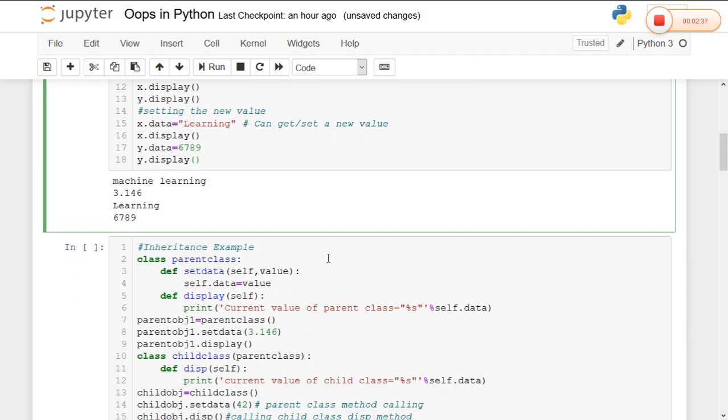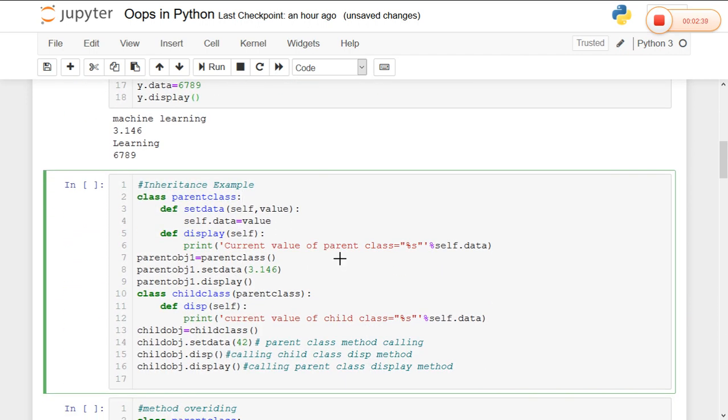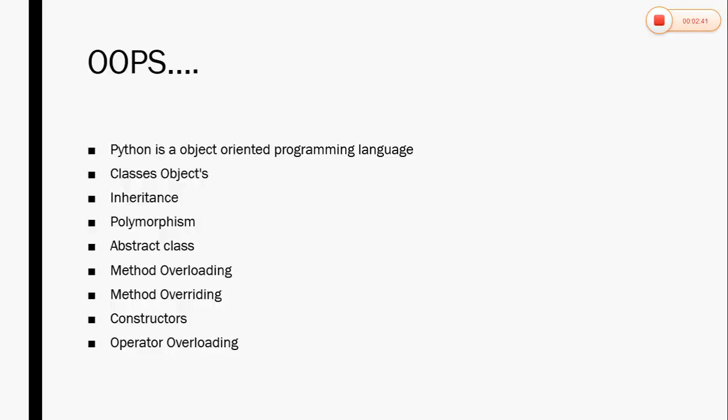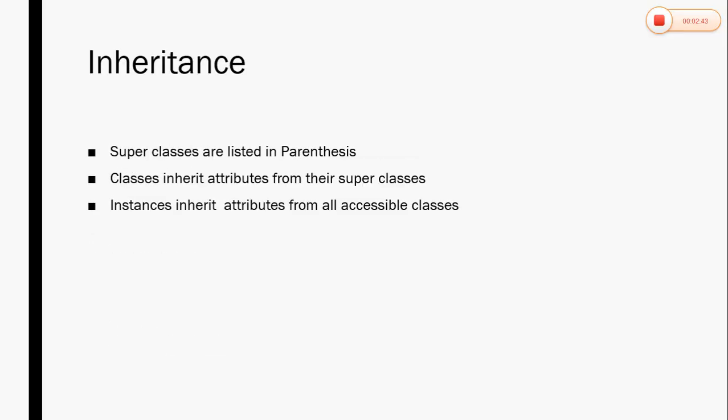So coming to the inheritance concept. Before going to inheritance, let me quickly go to my slide. In inheritance, we already know extending the features of the parent class into the child class is called inheritance. But classes allow us to make changes by introducing a new concept called subclasses. In Python, instances inherit from classes, and classes inherit from superclasses.